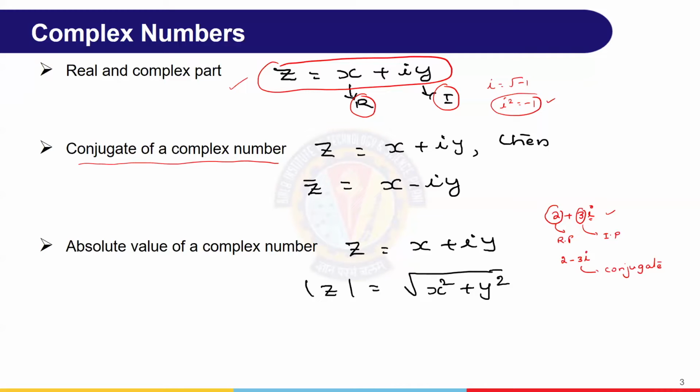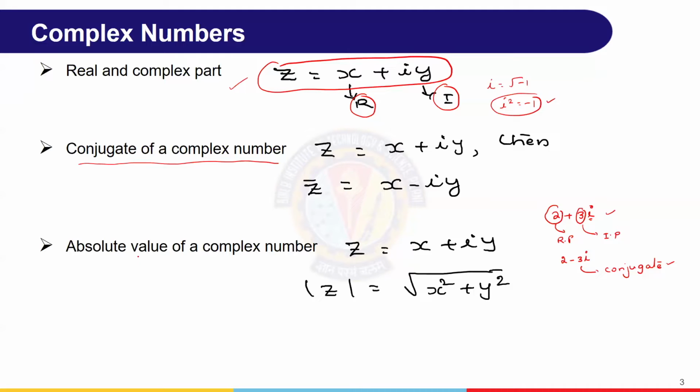That means wherever we find a real number and an imaginary number with plus or minus, we can write its conjugate. Most of the time, it is very easy and important for us to identify, for a given expression, what is the real part and what is the imaginary part.